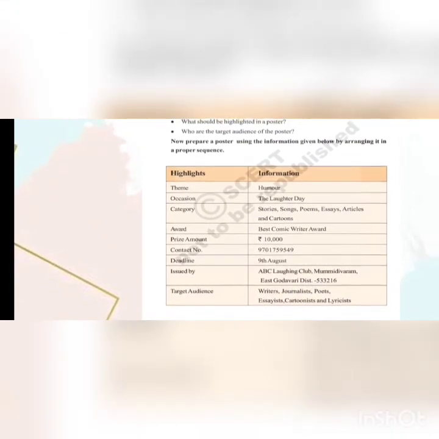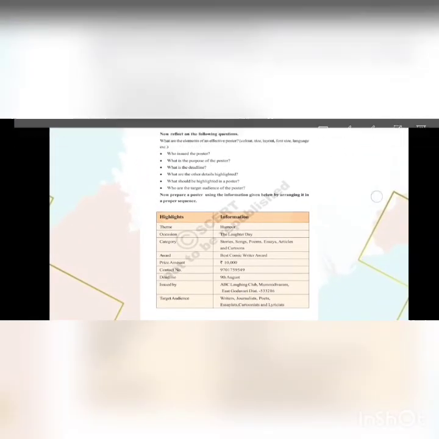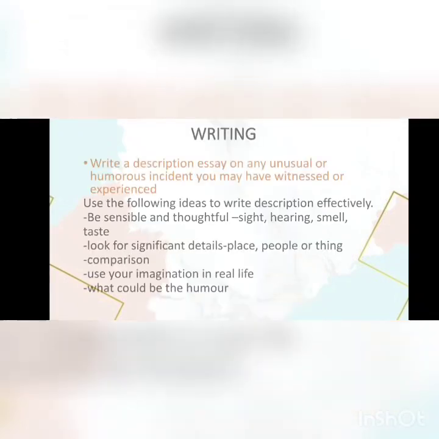You just change the information. And one thing you should remember while preparing the poster: it should be colorful and attractive, students. I think you understood what a poster is and how to prepare a poster, students. Let us see the next Roman numeral, students.